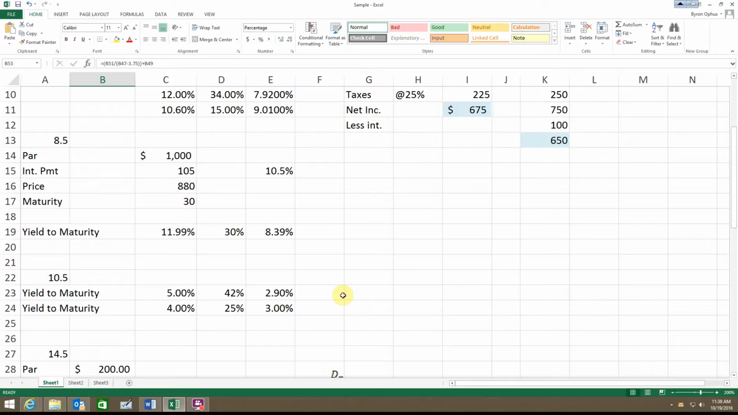So it says Terrier Company is in a 40% tax bracket, has a bond outstanding that yields 10% to maturity. Now I used different numbers, obviously, but we could say, this is our yield, this is our tax percent, and this is our effective yield.